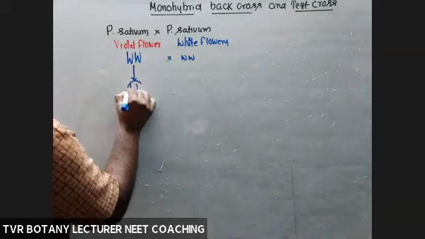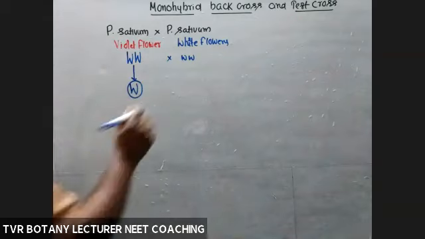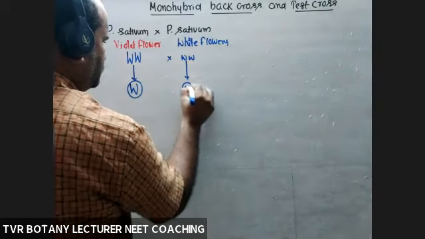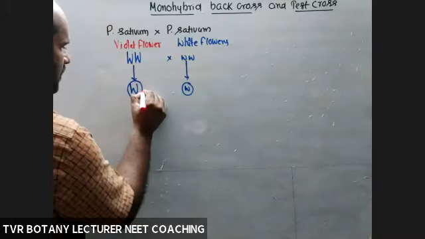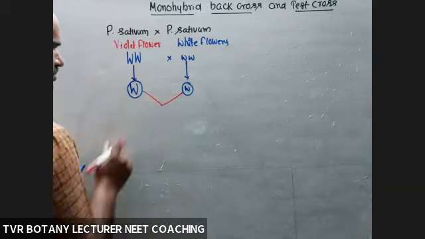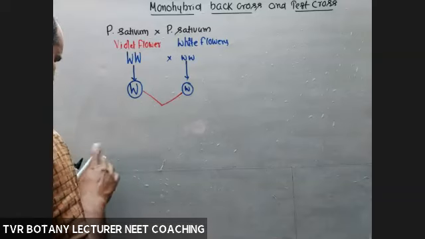One kind only, pure gametes. From this one, what about the number of kinds of gametes? One, pure. Artificial xenogamous type of cross pollination, xenogamy. Same flow chart, monohybrid cross flow chart.